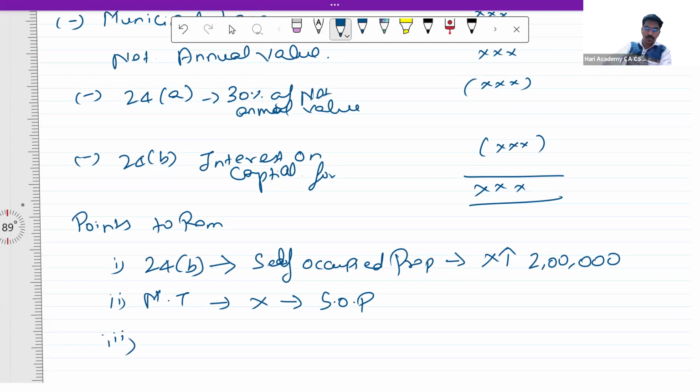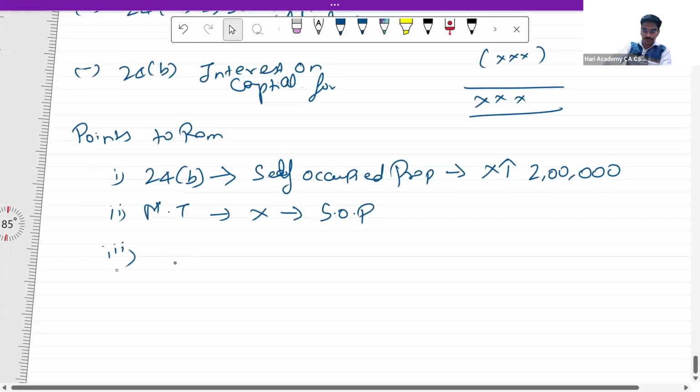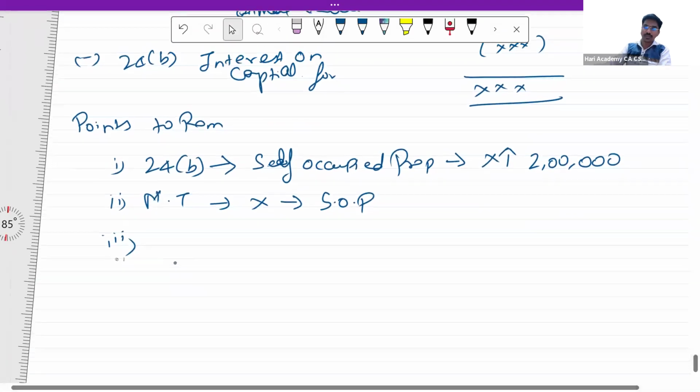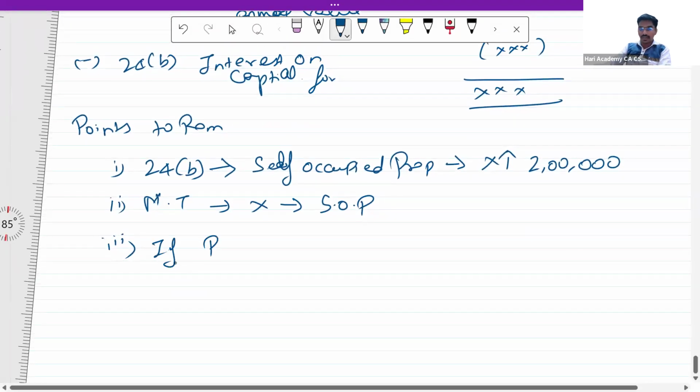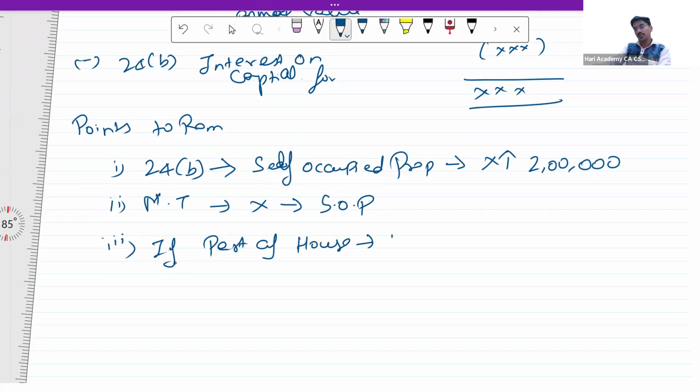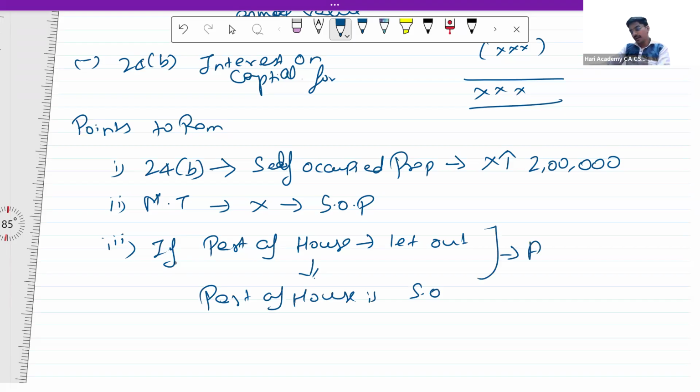Third point is, if part of the house is let out and part of the house is self-occupied, then in that case, all computations like municipal value, standard rent, fair rent, everything should be proportionate.